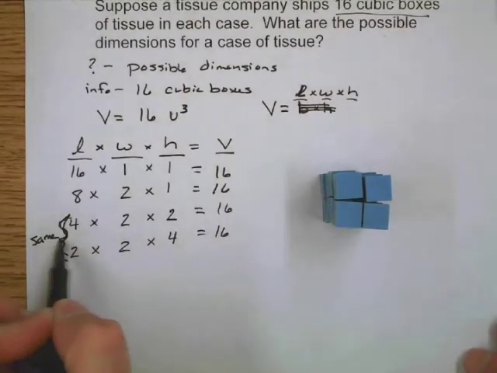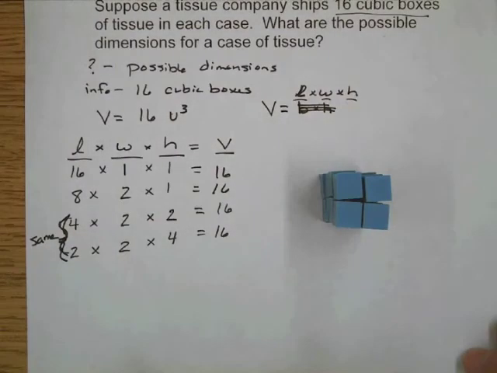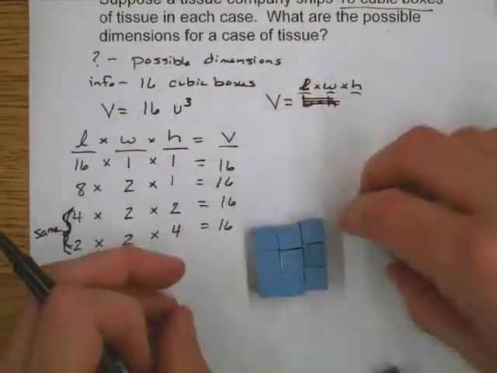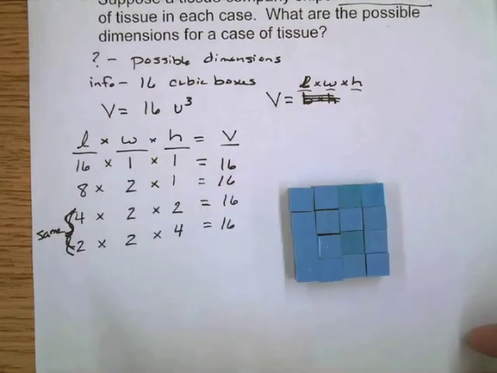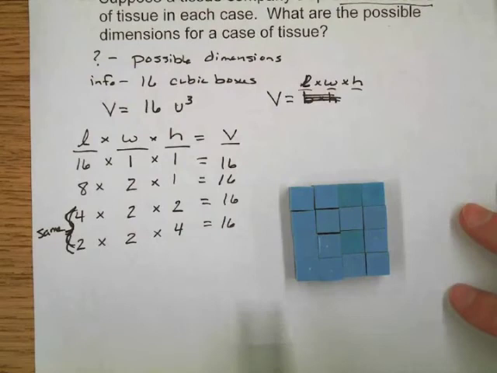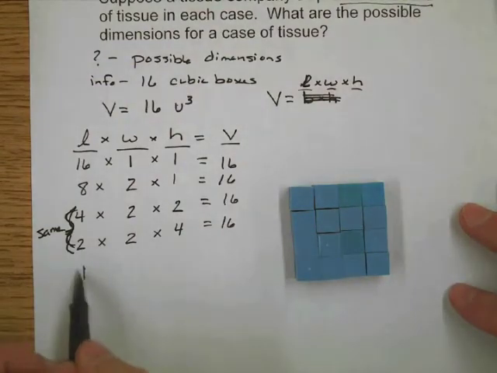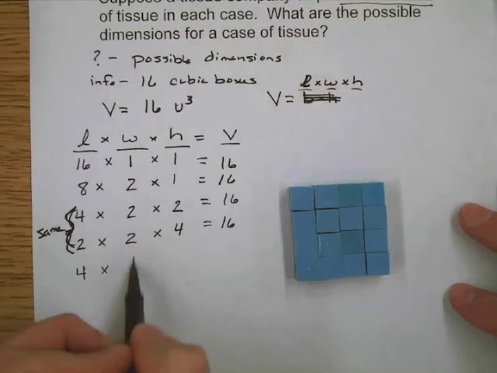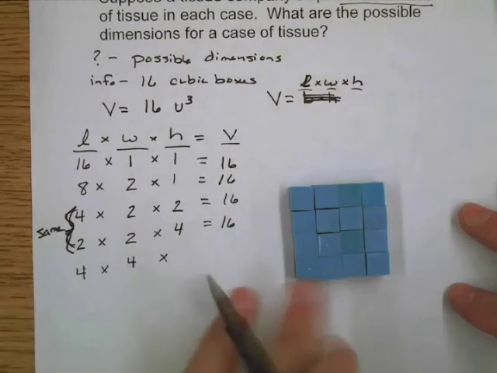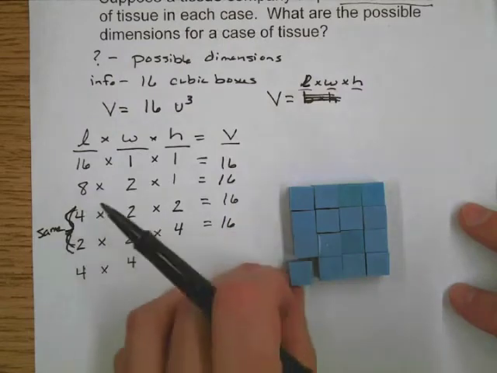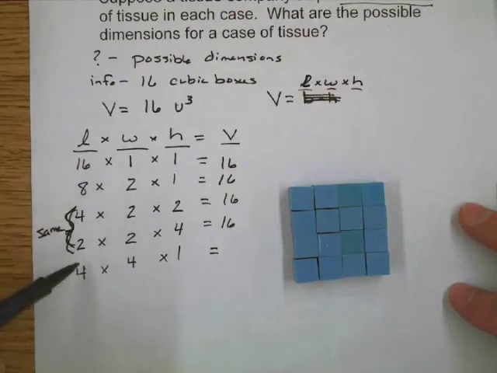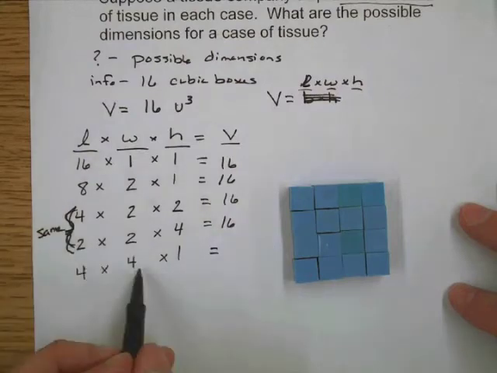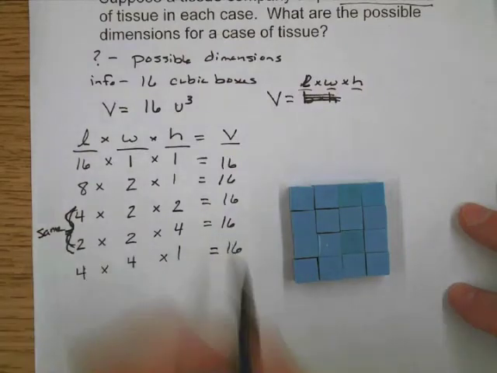So let's see if I can come up with something that's actually different here. And there we go, a really nice square package for us. Let's say we have a length of 4, a width of 4, and a height of just 1. Do I have any that already look like that? I have 4s, but no 4 and 4. So I have 4 times 4 is 16, and 16 times 1 is 16.